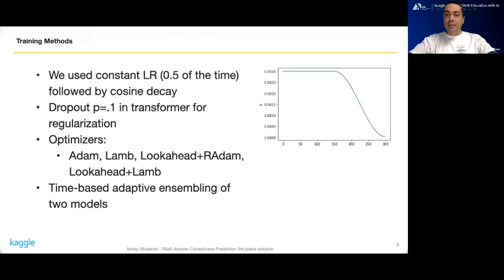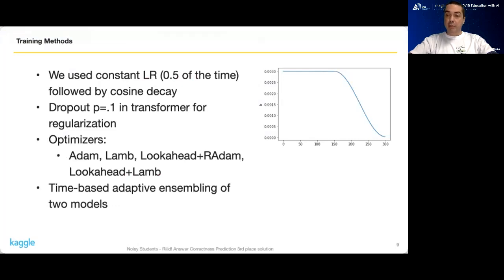For the training phase, we use a constant learning rate for the first half of the training, followed by a cosine decay during the second half. We used the default 0.1 probability dropout in PyTorch, and we tried Adam, LAMB, Lookahead plus RAdam, and Lookahead plus LAMB as optimizers. We had a maximum limit of 9 hours allocated for inference on the Kaggle server.